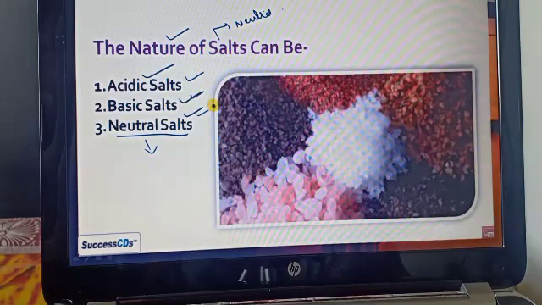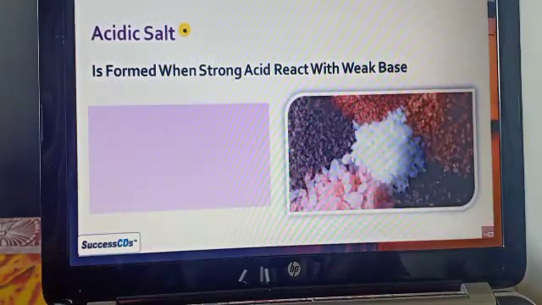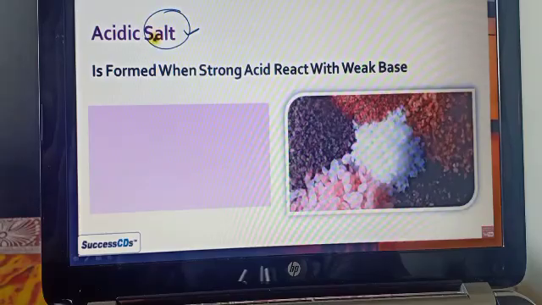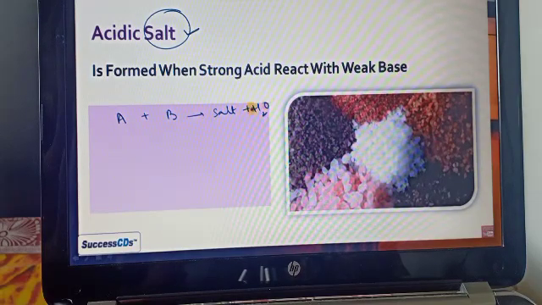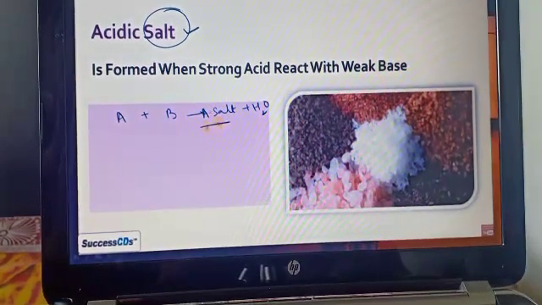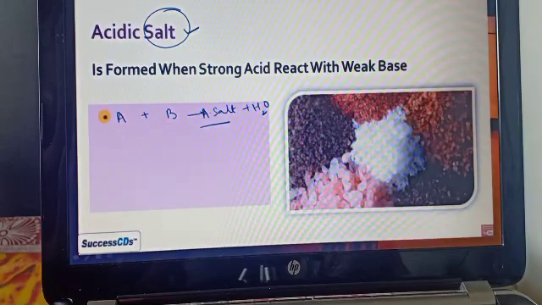Now let's see how the acidic salt and the basic salt form and what the difference between them is. First we see the acidic salt, which is formed when a strong acid reacts with a weak base. According to whichever is strong, the nature of the salt is decided.